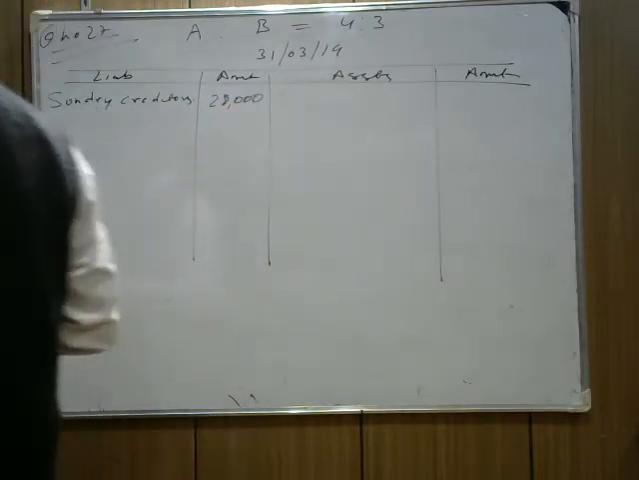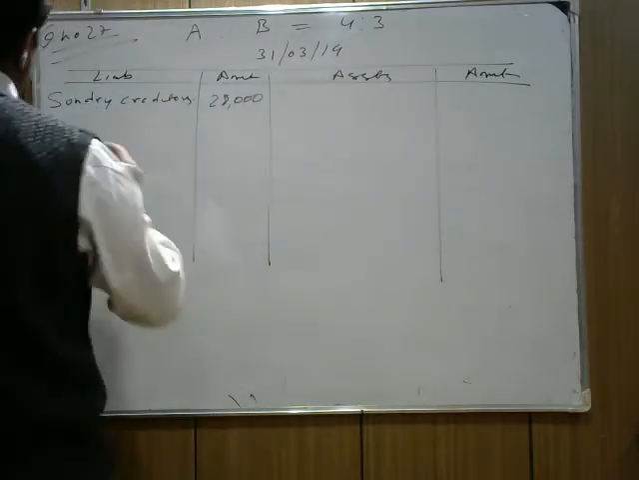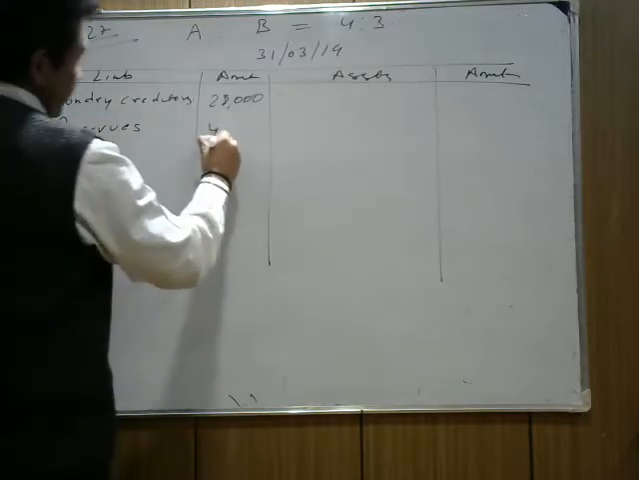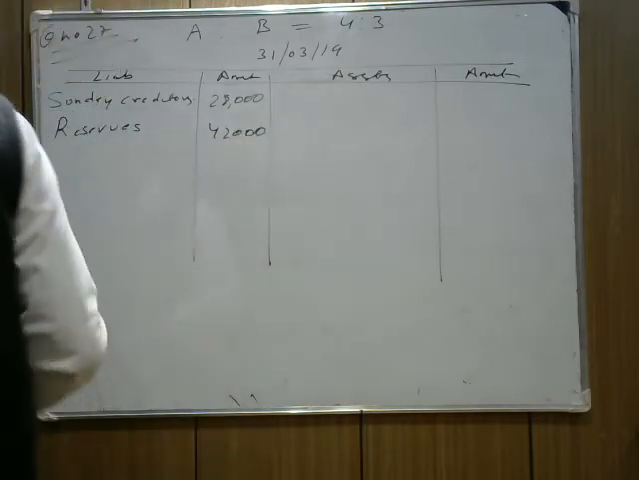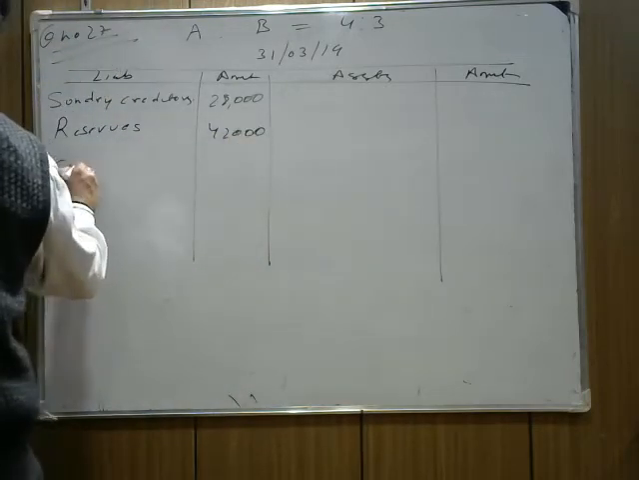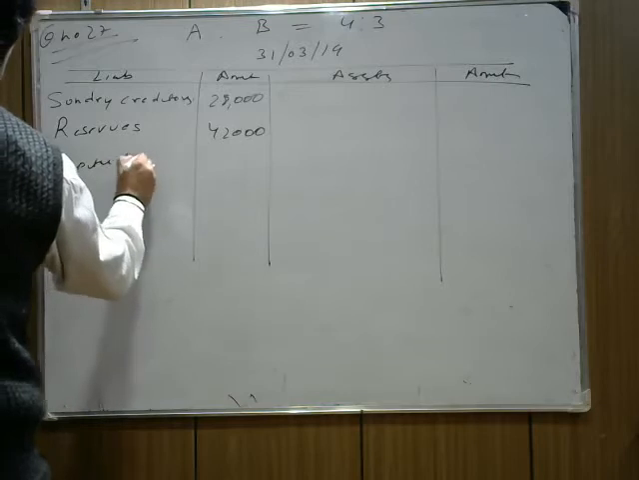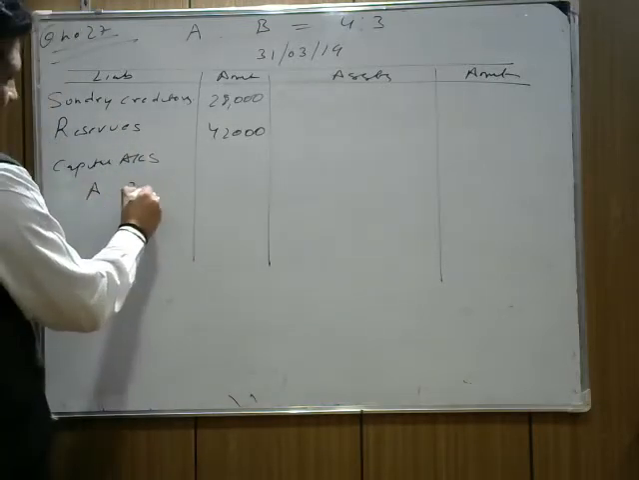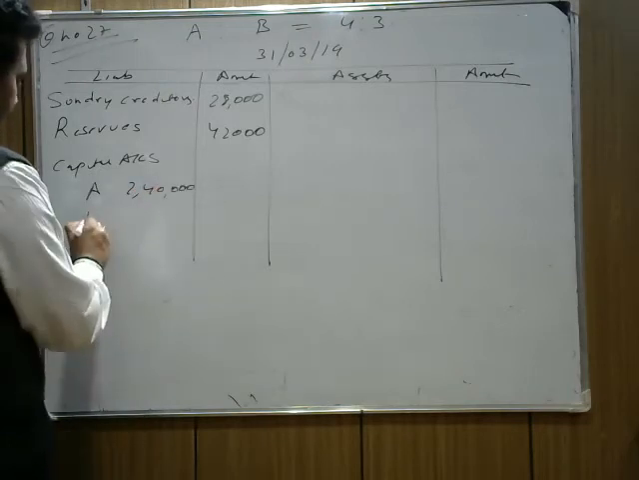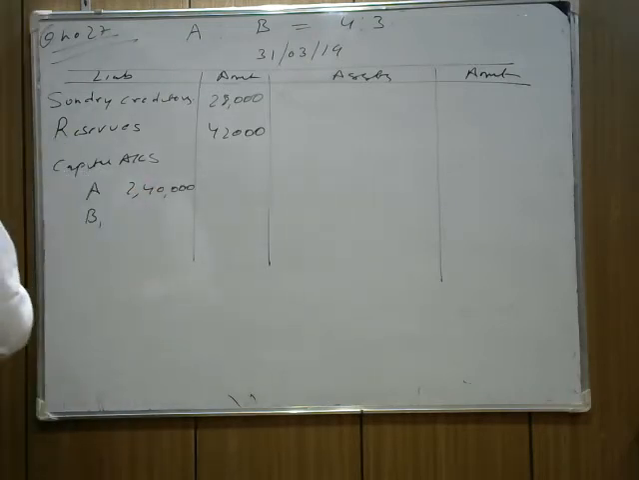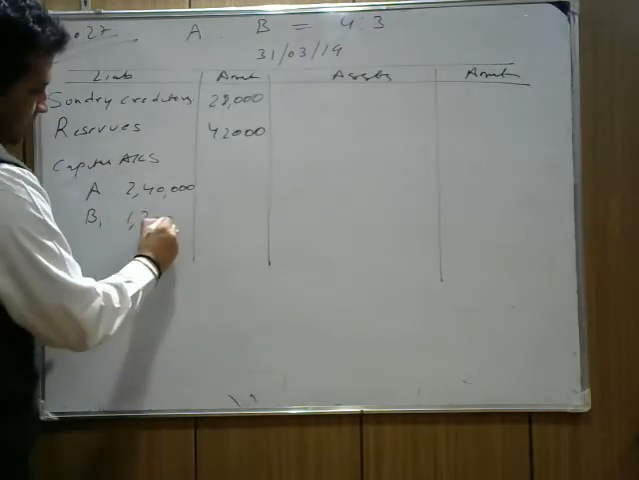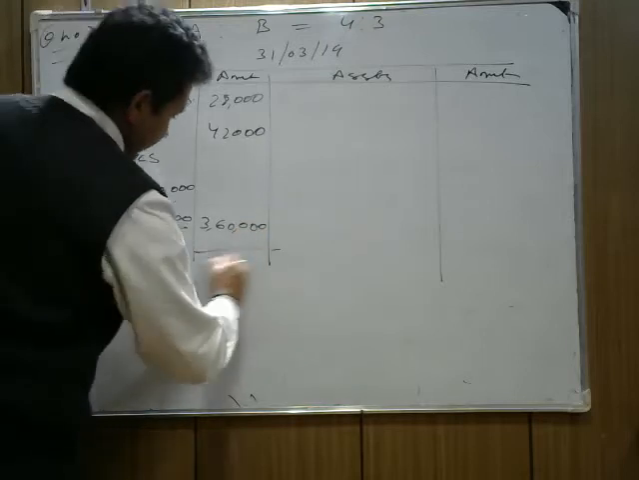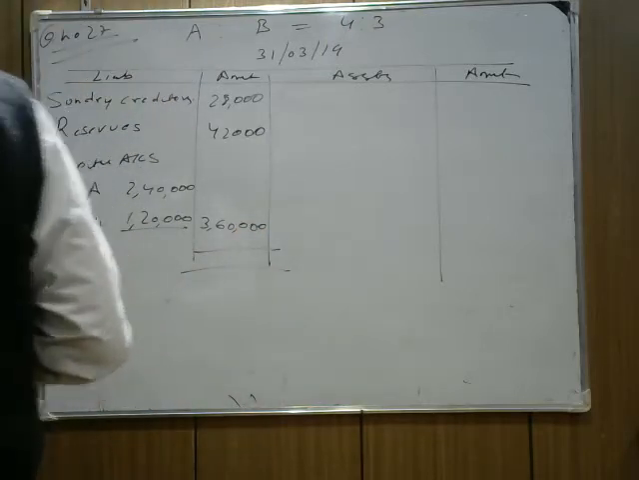Next, reserves are given, 42,000. Partners create a reserve, and now it will be distributed in the partners' capital accounts. It's an important part. Then capital accounts are given: A is 2,40,000 and B is 1,20,000, which makes 3,60,000 combined capital. Add these and you get the liability side of the balance sheet.